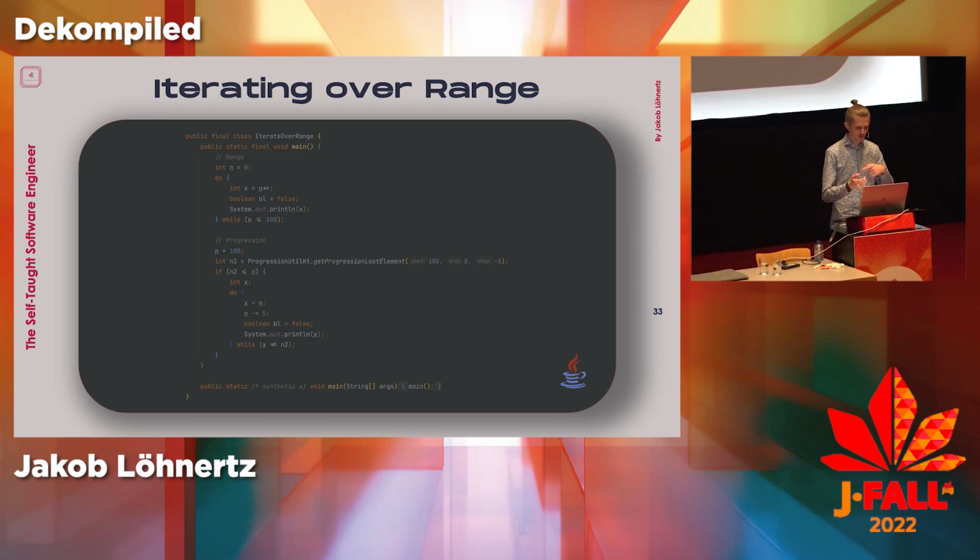And then the progression is a bit weirder looking because you can go in different directions, and also you can have these different steps. Even if your arguments are variable, they first check if you have to iterate at all, and only then start iterating. It does it interestingly a bit differently. In this case, it decrements, but then checks until the start and end point are not the same anymore. But in essence, this is how this looks. Right, let's do one last one, and then top level function. Also a nice one.